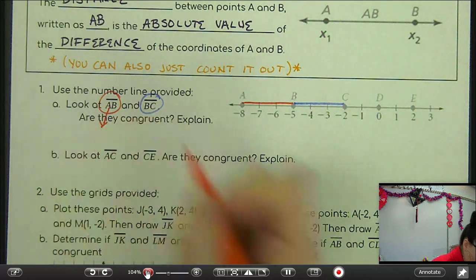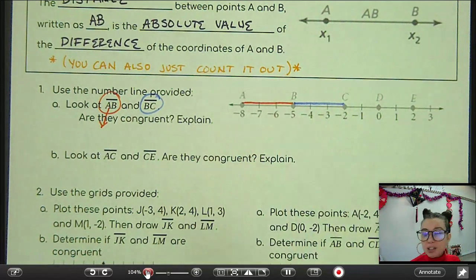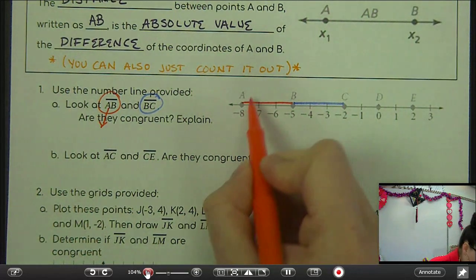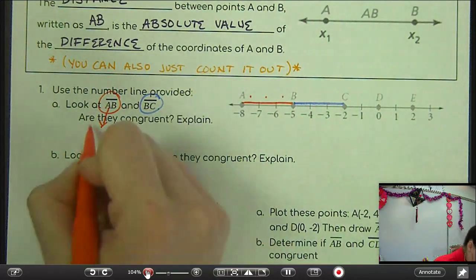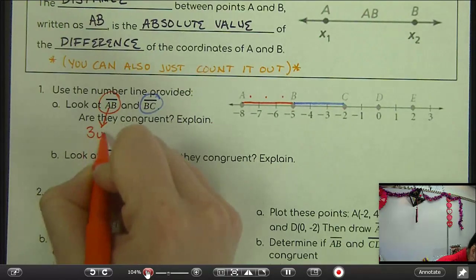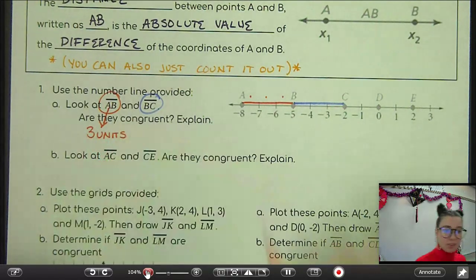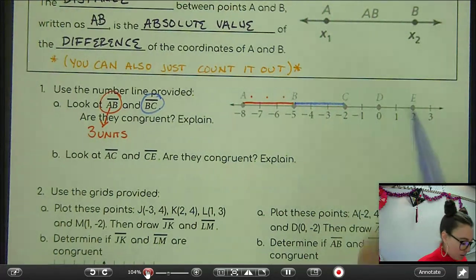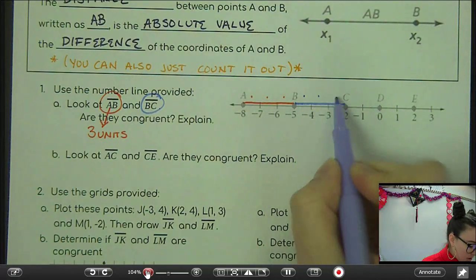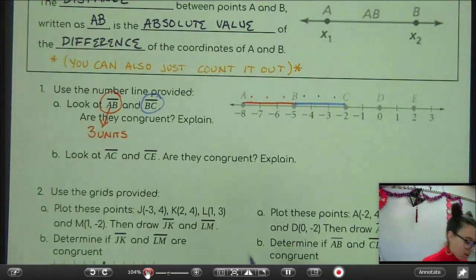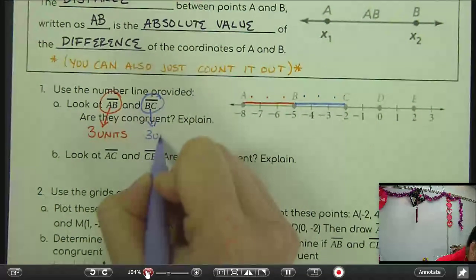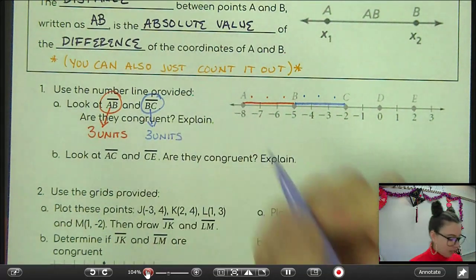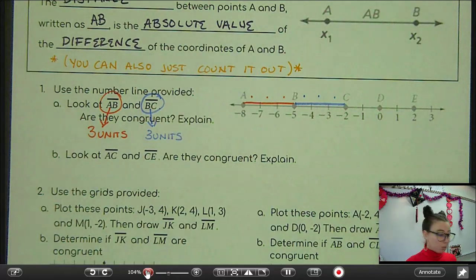For AB, we've got numbers down here, but we can just count it out, right? We've got 1, 2, 3 units. So AB is 3 units. Let's find BC. BC is 1, 2, 3 units as well. So BC is also 3 units. So because these are both 3 units, we say, heck yeah, those are congruent.